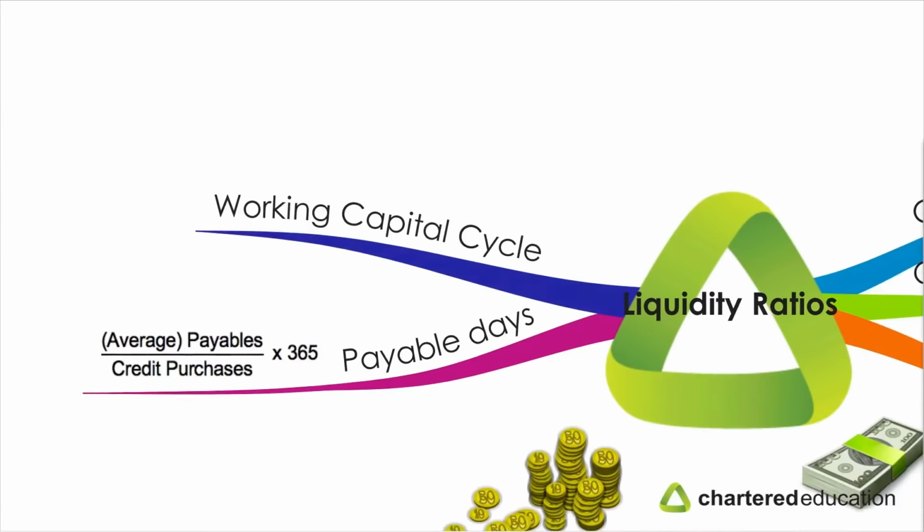And finally, the working capital cycle. This shows us how efficiently an entity manages its receivables, inventory, and trade payables. It can also be known as the cash operating cycle, and it's the average time of one cycle of business operations. So this is from the time that suppliers are paid for the goods that they supply to the time that the cash is received from the customers of the business.